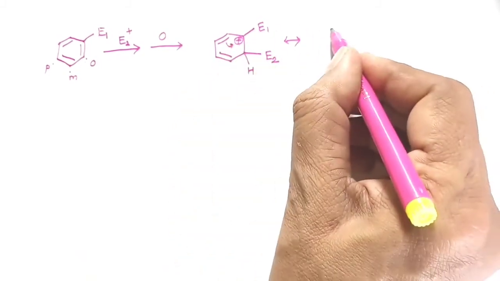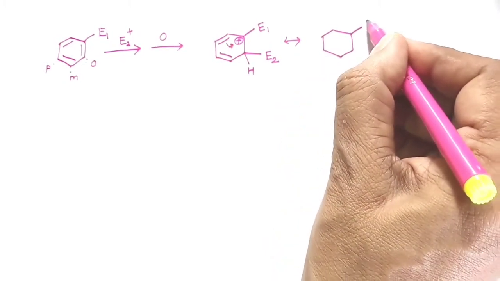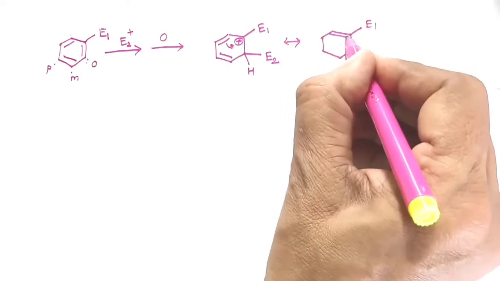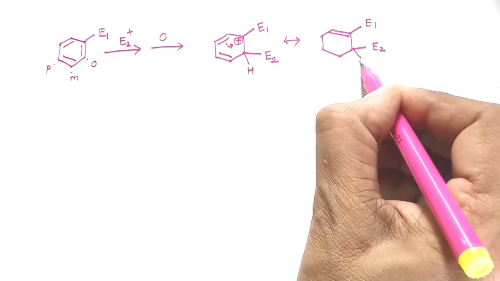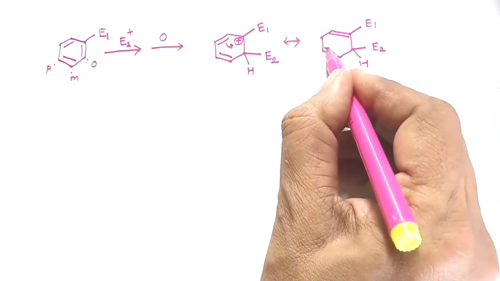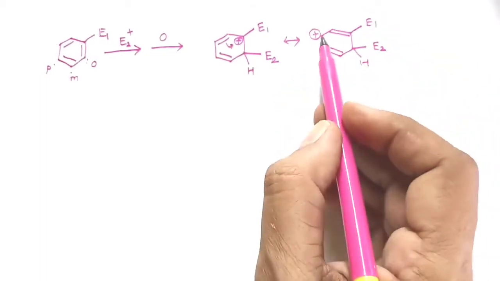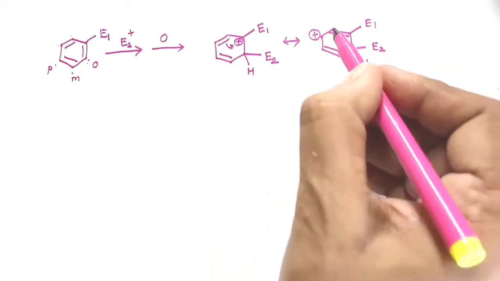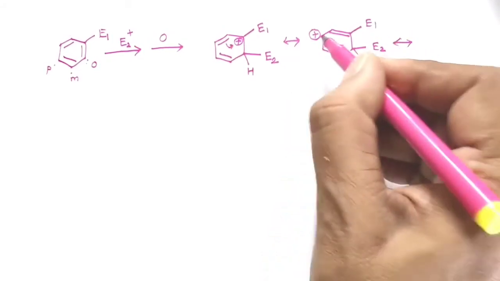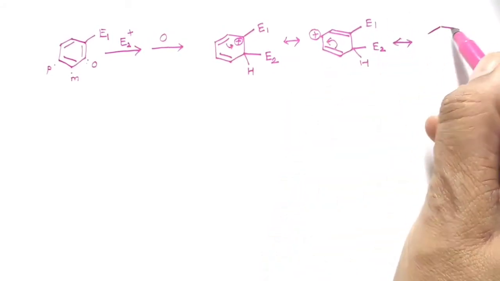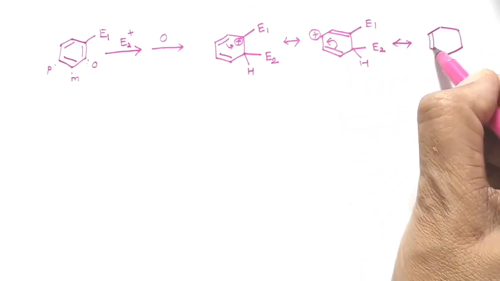If this pair is given to this positively charged carbon, then there will be a bond formation between the two. These two are the electrophile and hydrogen. The bond remains like this, and now there is a positive charge on this carbon atom. Similarly, if this pair is given for this bond formation, the bond formation will be between the two carbon atoms, that is this one.